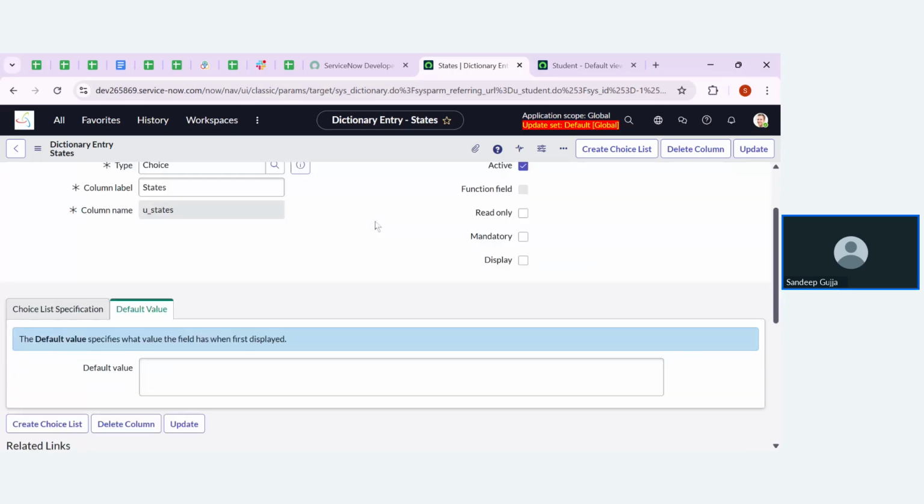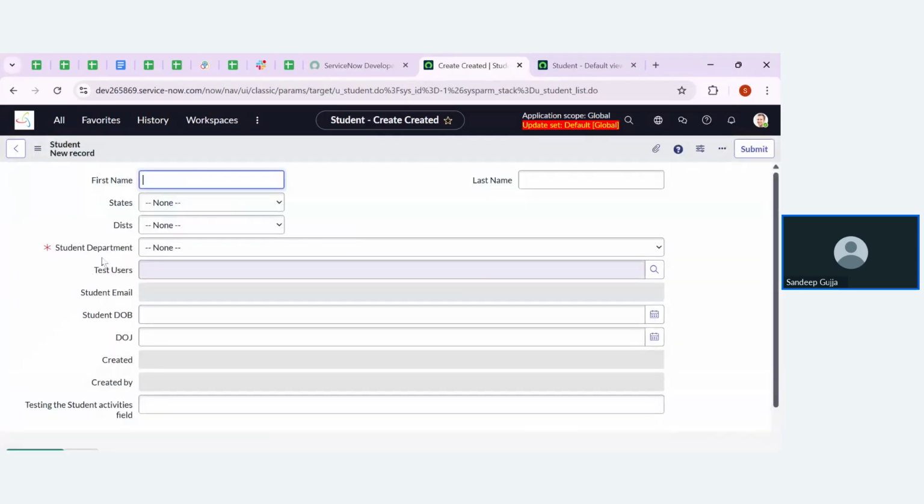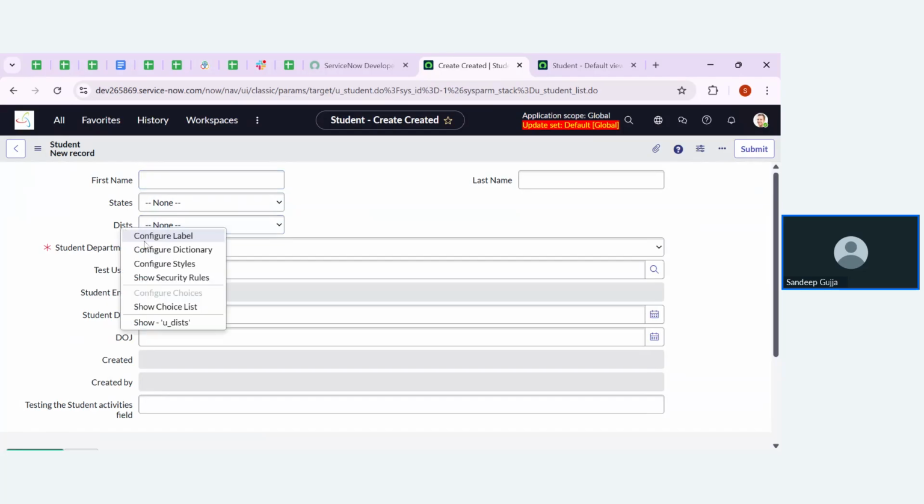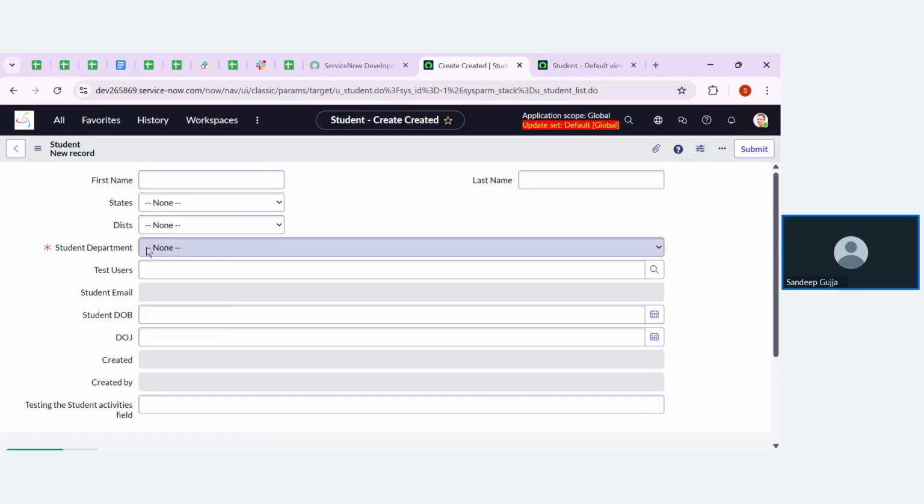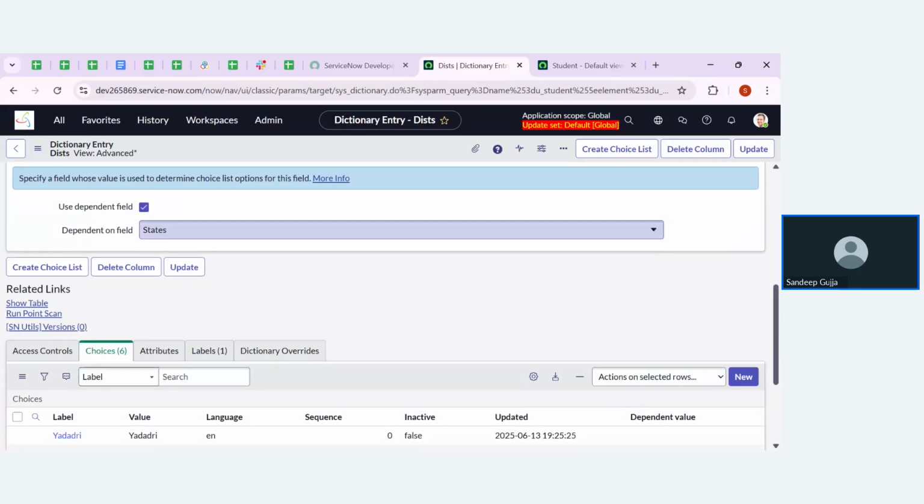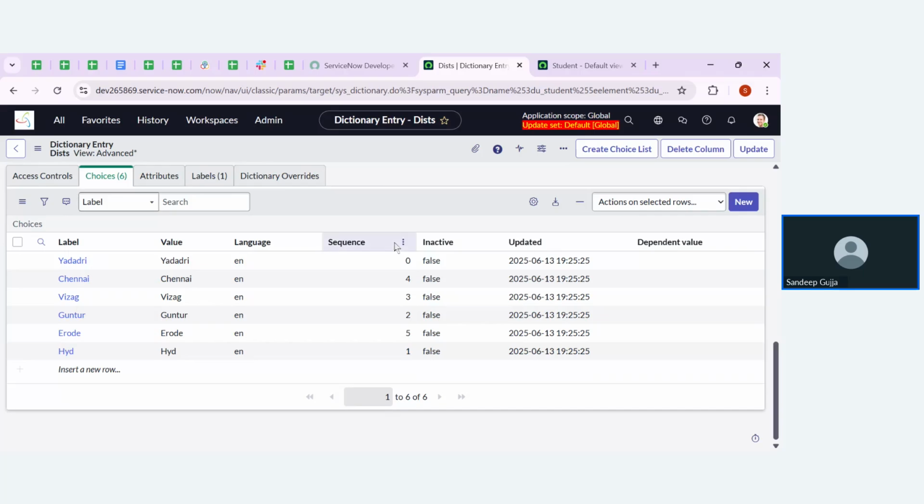And coming to the districts, we need to mention the dependent values over there in the choices. So there I need to mention the states. For Yadadri, I need to mention the dependent value as Telangana. Telangana done. For Chennai, it is Tamil Nadu, right? Let me mention that, it is Tamil Nadu, and save it. And for Vizag, it is AP, Andhra Pradesh.